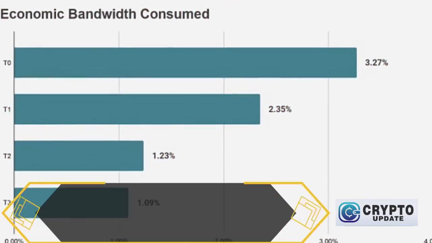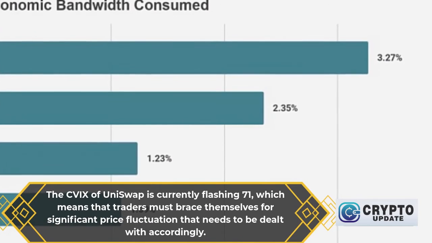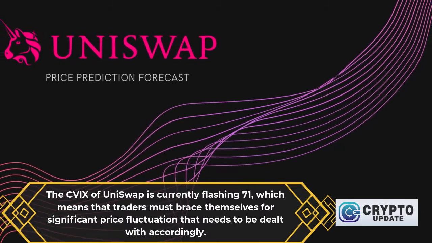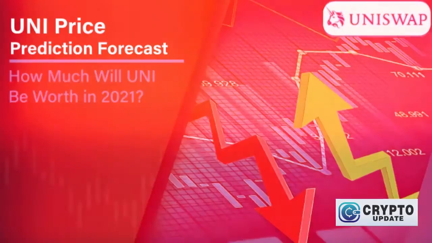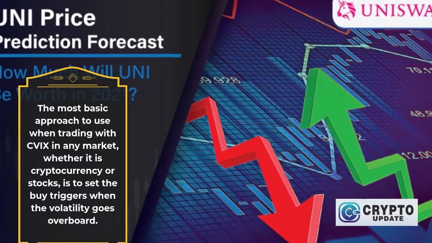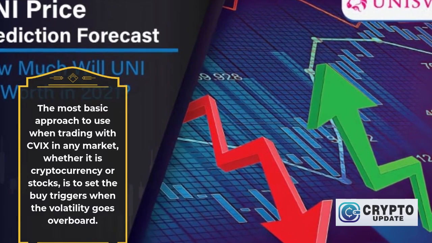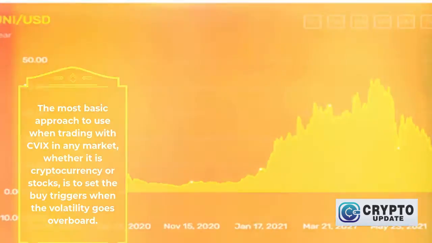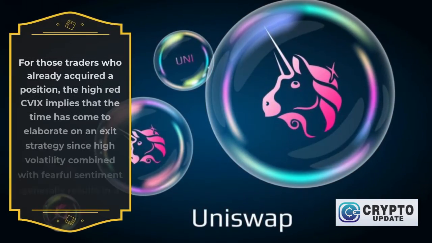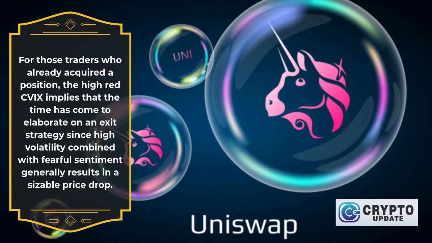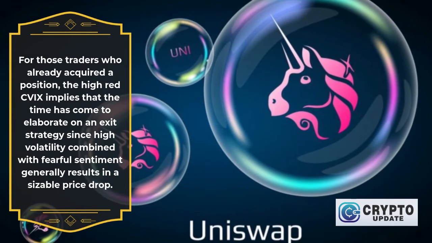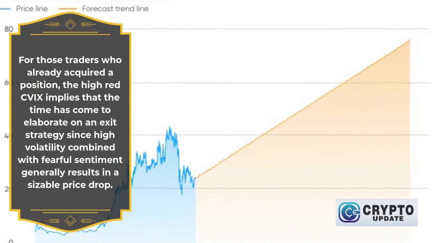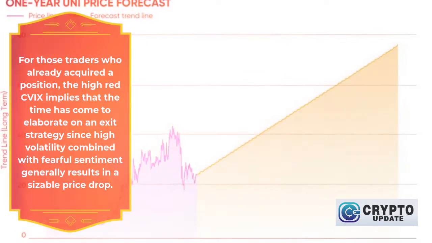The CVIX of UniSwap is currently flashing 71, which means that traders must brace themselves for significant price fluctuation that needs to be dealt with accordingly. The most basic approach to use when trading with CVIX in any market, whether it is cryptocurrency or stocks, is to set the buy triggers when the volatility goes overboard. For those traders who already acquired a position, the high red CVIX implies that the time has come to elaborate on an exit strategy, since high volatility combined with fearful sentiment generally results in a sizable price drop.